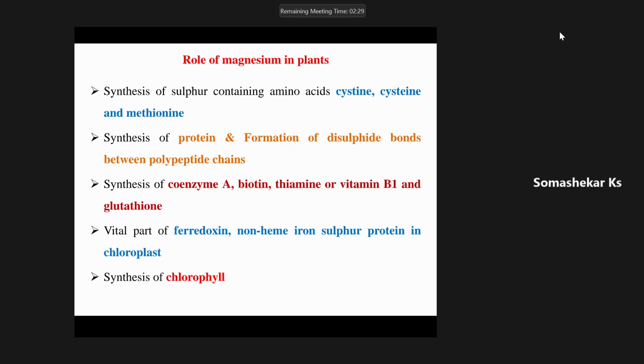And also, it is a very important component of ferredoxin. Ferredoxin is very important in cyclic and non-cyclic photophosphorylation in the photosynthesis process. And non-heme iron sulfur protein in chloroplast, and it also helps in synthesis of chlorophyll.